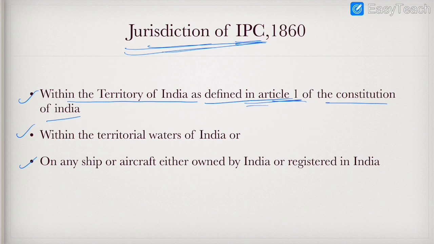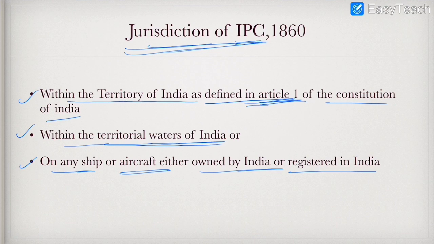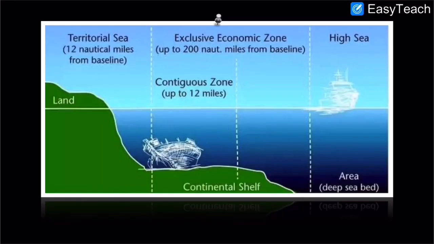So the Indian Penal Code is applicable to all those states and UTs defined under Article 1 of the Constitution. It also includes the territorial waters of India, which we will see in further slides, and any ship or aircraft either owned by India or registered in India. All these three points we will discuss with examples so that you get more clarity.